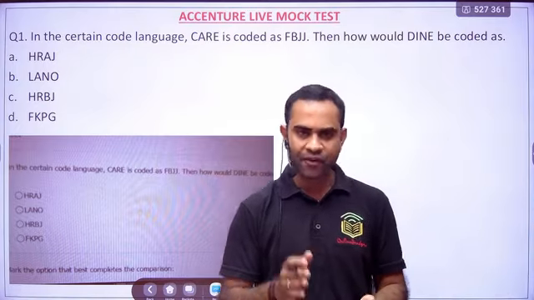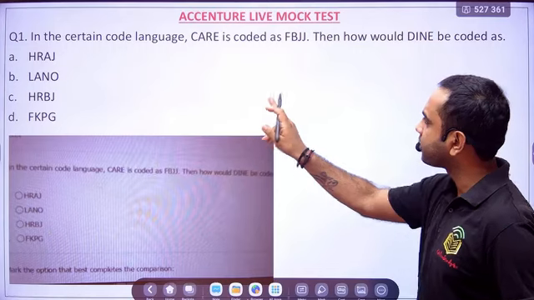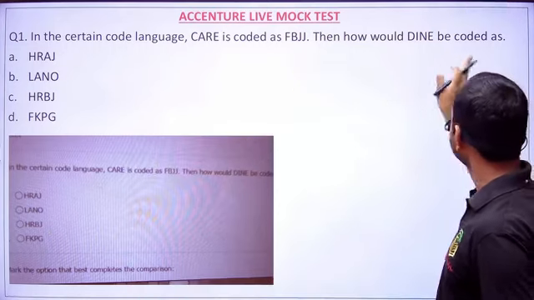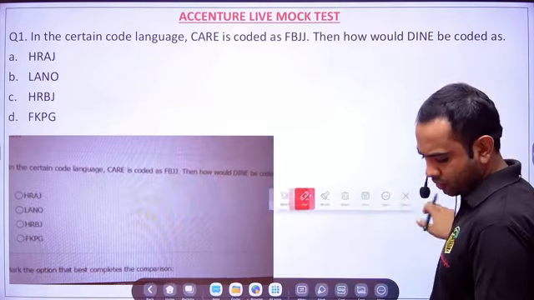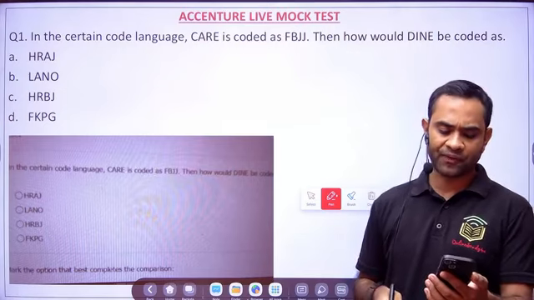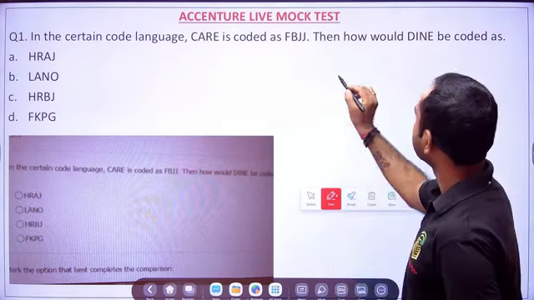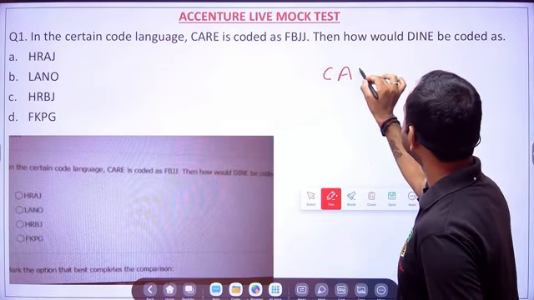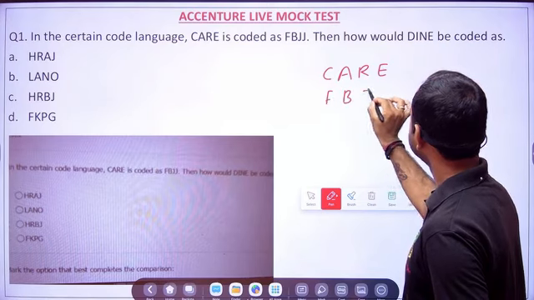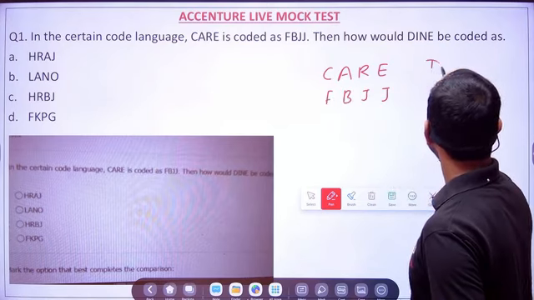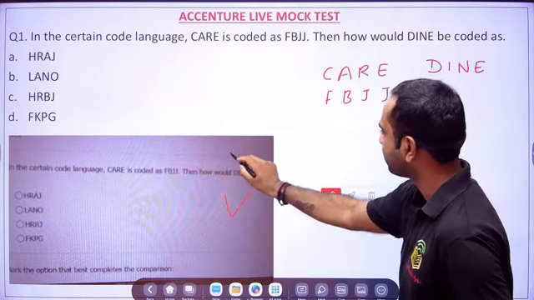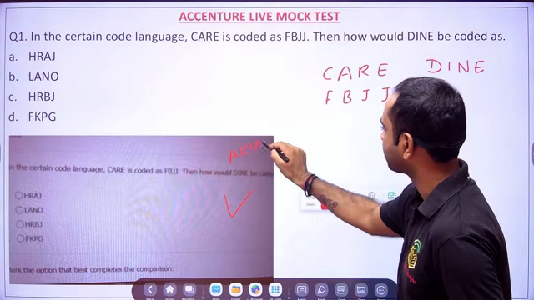Okay, so how many of you are able to solve? In the certain code language, care is coded as FBJJ. Then how would dine be coded as? So I am not able to see any answer, guys. Come on, solve it quickly, solve it fast. So care is written as FBJJ. Then how will dine be coded as? This is an Accenture problem, already asked in Accenture, right?